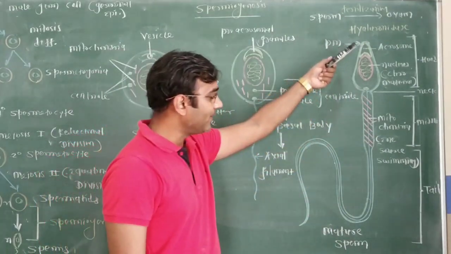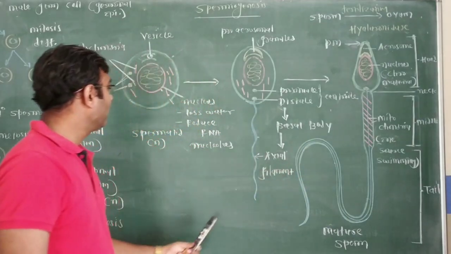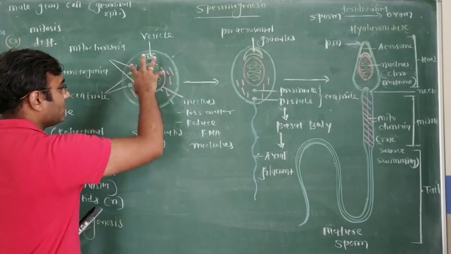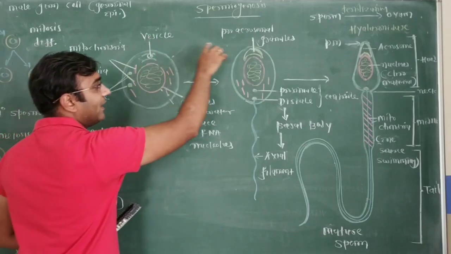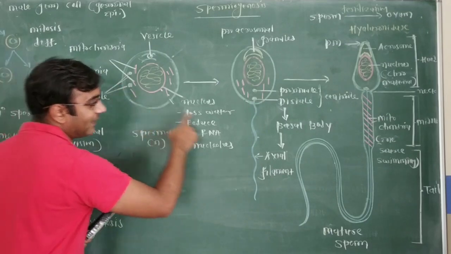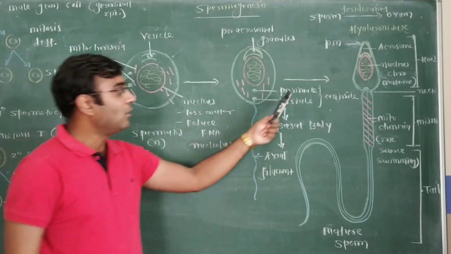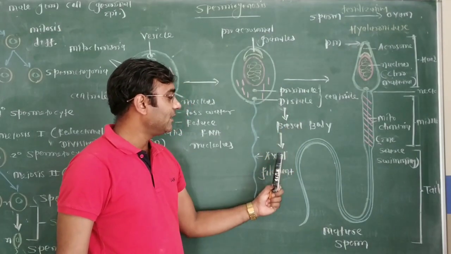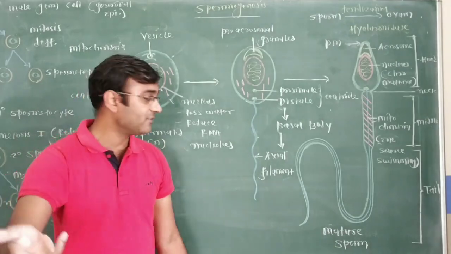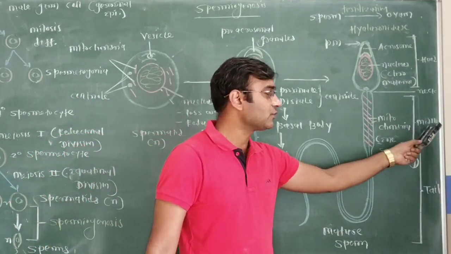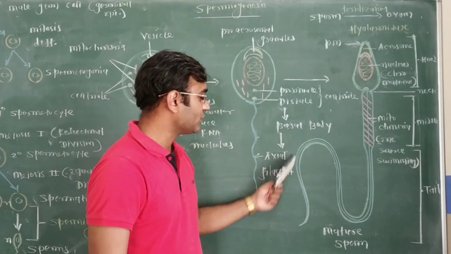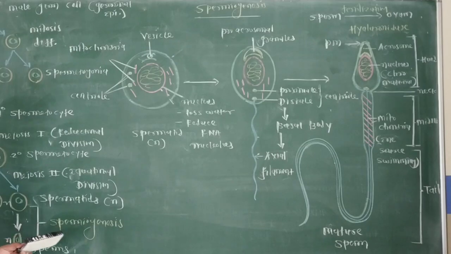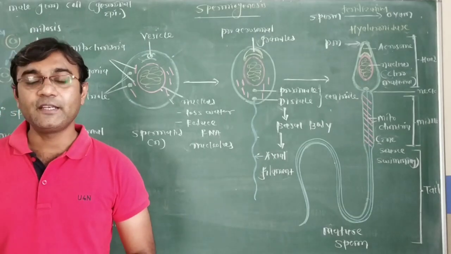So this is the complete structure of a sperm developed from spermatid by three changes: changes in the nucleus, formation of the acrosomal process, and formation of the tail process from the centriole. Out of two centrioles, the posterior one, the distal centriole, acts as a basal body and gives rise to the axial filament. Around this filament, mitochondria are at the periphery, so that forms the middle piece, and the rest of the structure forms the tail. So now we complete the procedure of spermiogenesis.